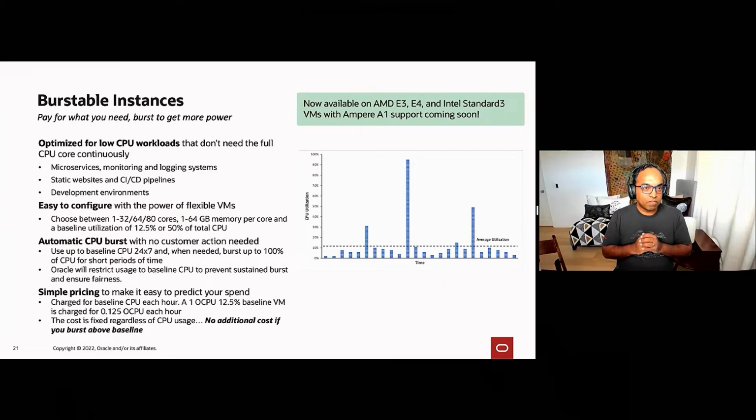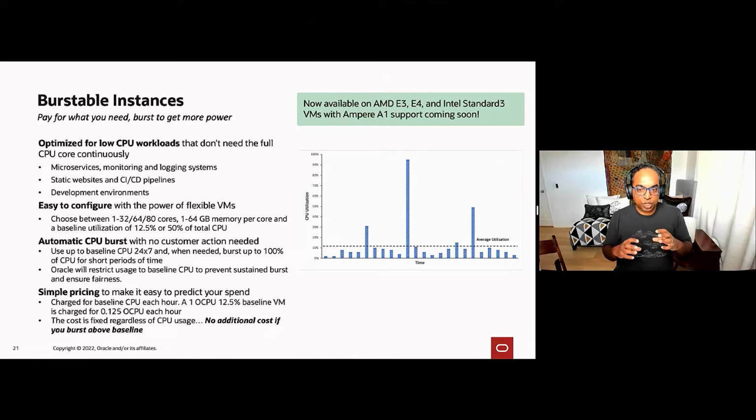One example of that is low CPU workloads. For things like dev environments, CI/CD pipelines, or microservices, you end up with workloads that use a small amount of CPU most of the time, and then once in a while have to spike up. Think of a build pipeline where it's idle most of the time, and then you suddenly have to run a quick build, and it spikes up, runs for a few minutes, and then quiesces back down.